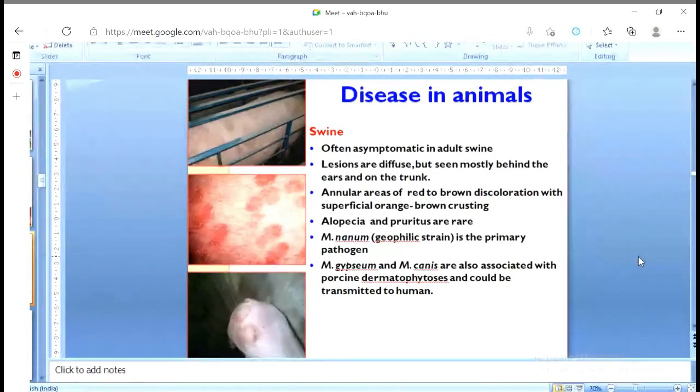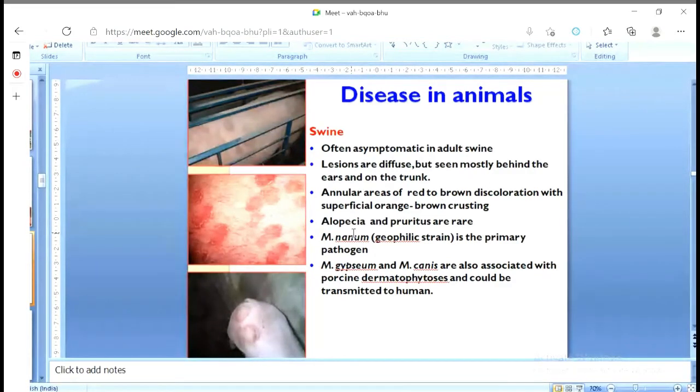Swine, the pig. The pig also shows infection. Sometimes in the case of the pig, you may be a little confused about what the actual reason is, because such a ring-like lesion also happens with swine erysipelas, a bacterial disease. So there is swine erysipelas and this urticarial lesion caused by the dermatophyte, mostly Microsporum nanum.